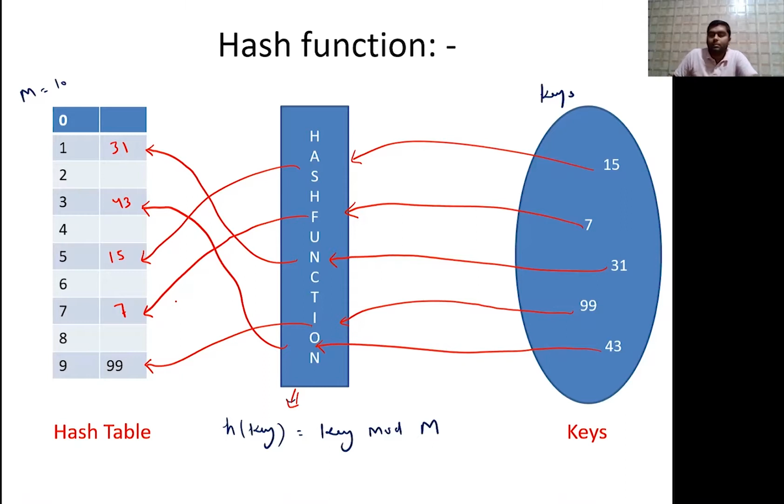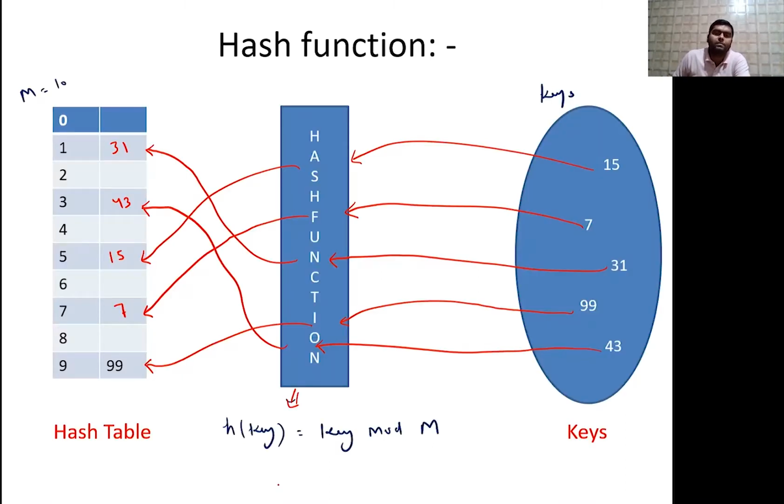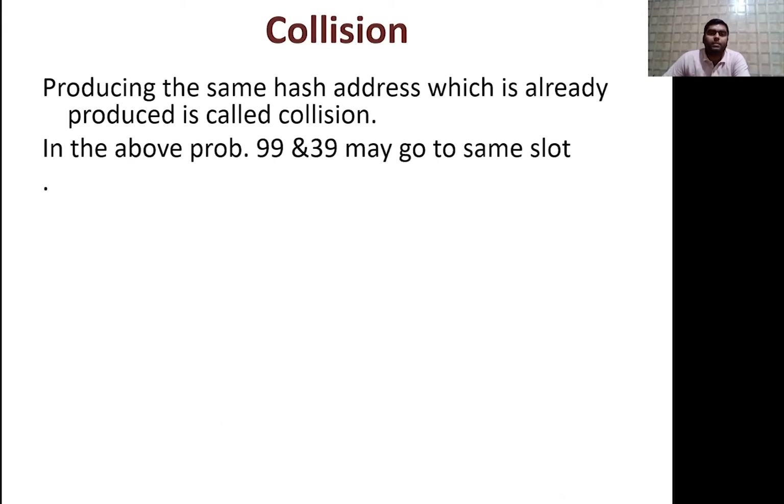Now there is some problem with this. This is the hash function, we are using this hash function as directly the mod function, है ना, mod function we are using. So modulo division by the size of the table. OK, so key mod m, this function we are assuming here. Now there is some collision.